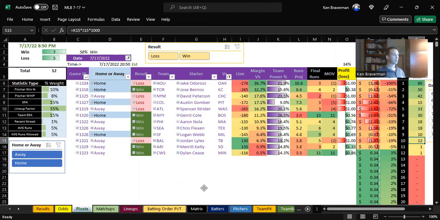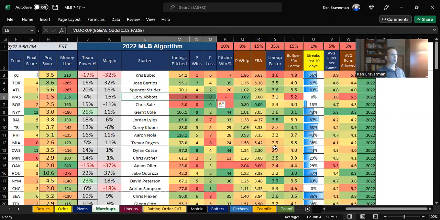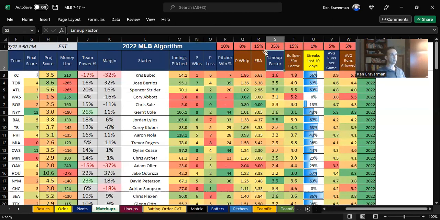And this helps. Now, I'm not in favor necessarily of just reducing lineup factor, which is what we just did. I'd rather figure out why this 2.7 is appearing for the White Sox and how we can make this number a little closer to Minnesota's lineup factor, because clearly the offense was there today.